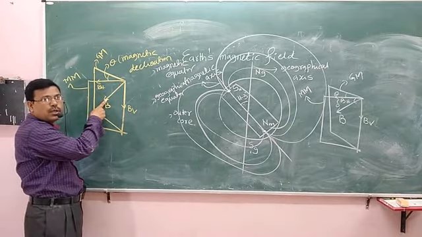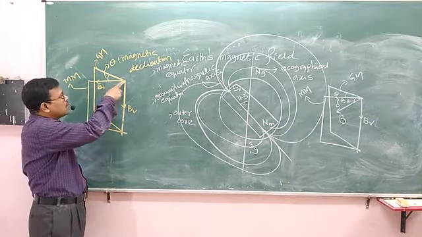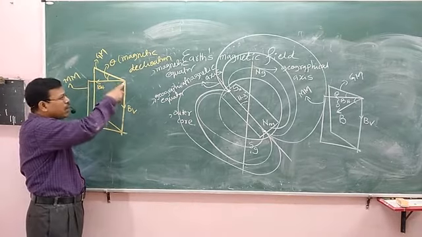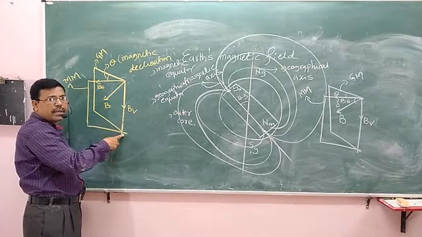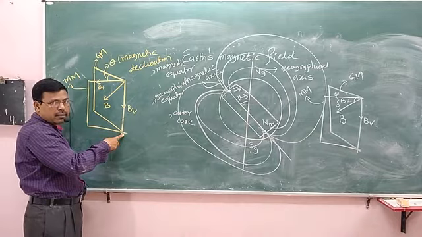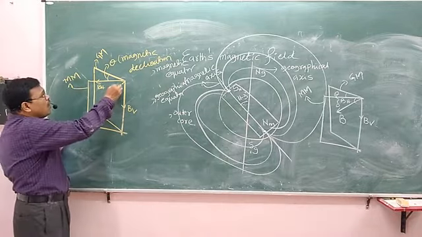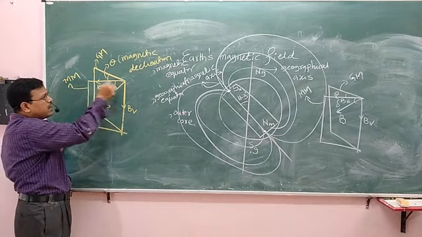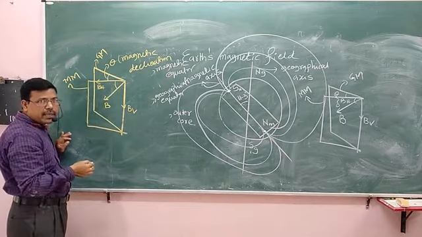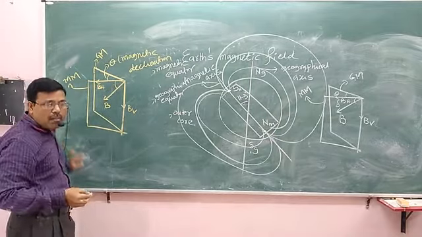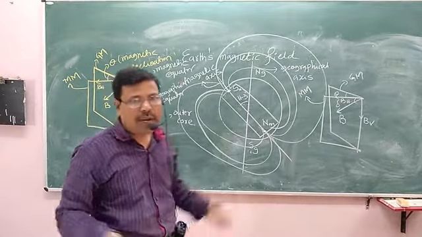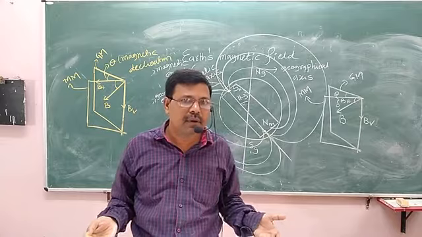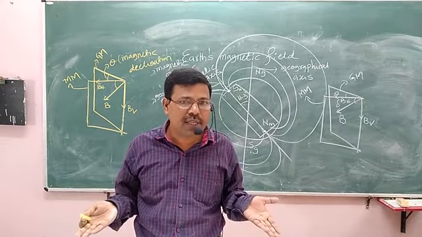It is resolved into two components. One is the horizontal component and the other is the vertical component of Earth's magnetic field. The angle between the horizontal component of Earth's magnetic field and the total Earth's magnetic field is called magnetic dip or angle of dip or angle of inclination.